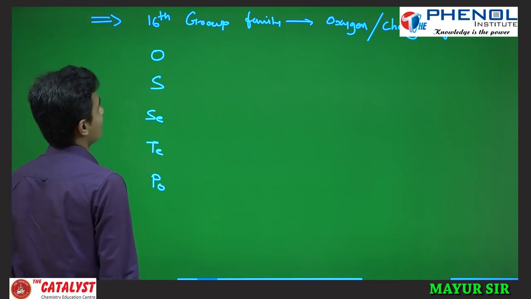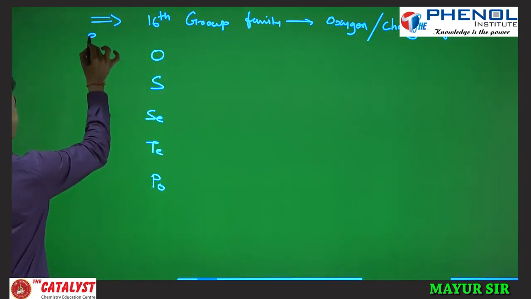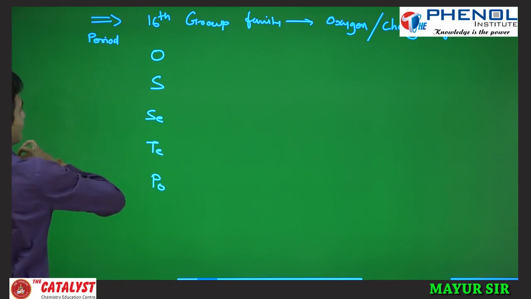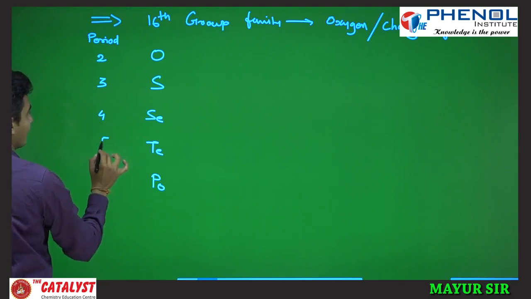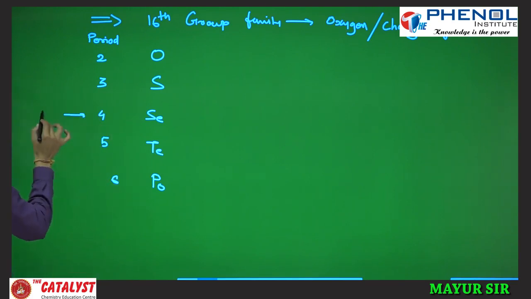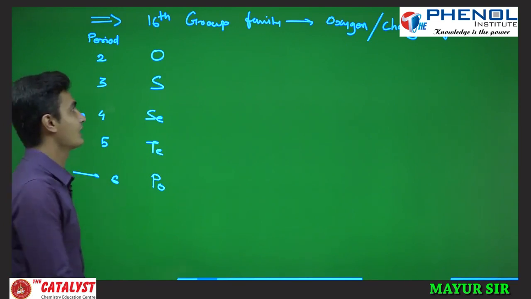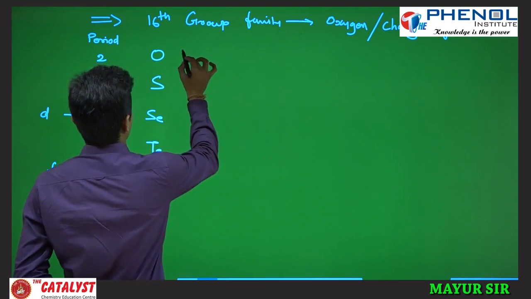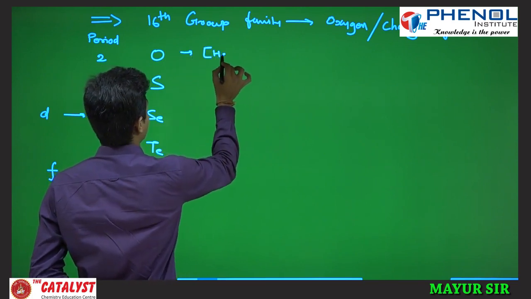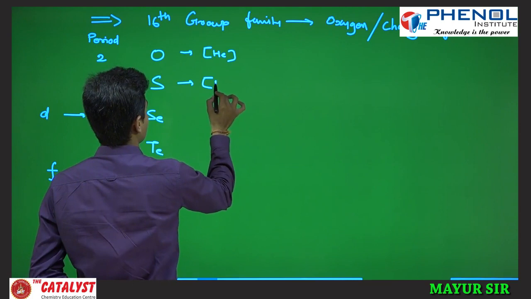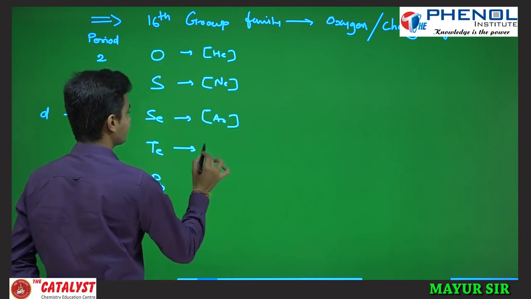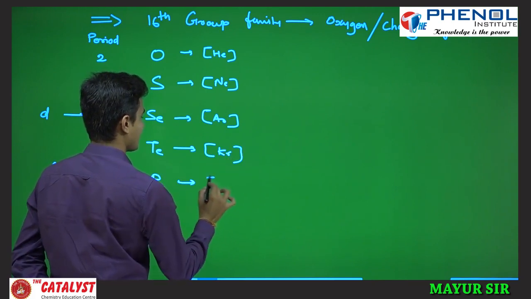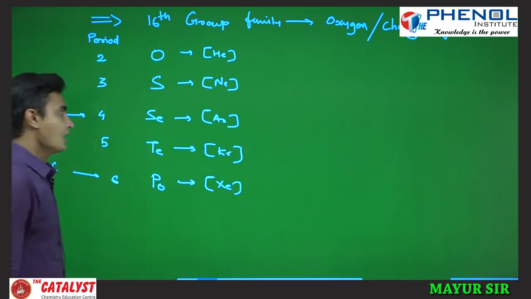If we write the electronic configuration, I'll first write the period number. Oxygen is in the second period, then third, fourth, fifth and sixth periods. We already know that from the fourth there will be d orbital filling, and for the sixth period there will be f orbital filling. First we write the noble gas core: helium for oxygen, neon for sulfur, argon, krypton, and last is xenon for polonium.